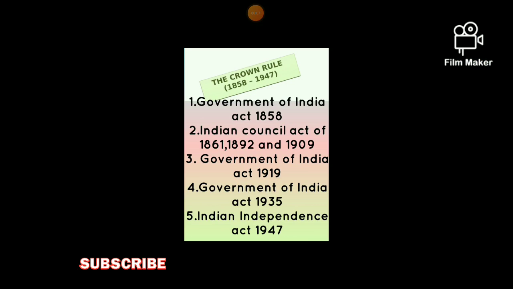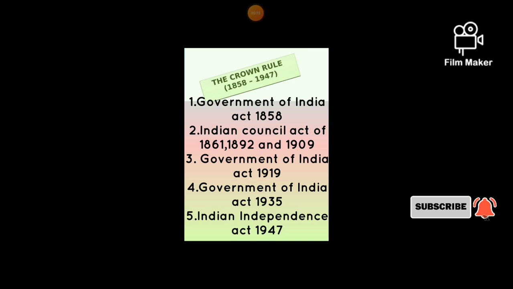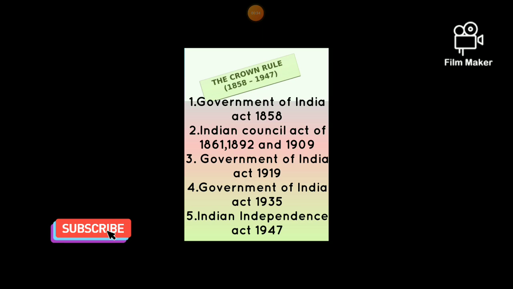In the previous video we finished the Company Rule Act from 1773 to 1858, and now today in this video we are going to learn Crown Rule from 1858 to 1947. Inside the Crown Rule, five acts were enacted.